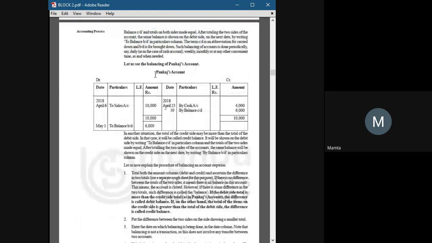Okay, this is the Pankaj account, and we have done sales. So Pankaj account debit to sales account. We did a credit sale to Pankaj. Sorry, Pankaj account debit to sales account. Wait a minute.